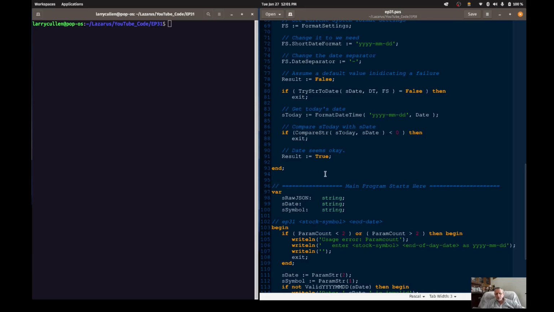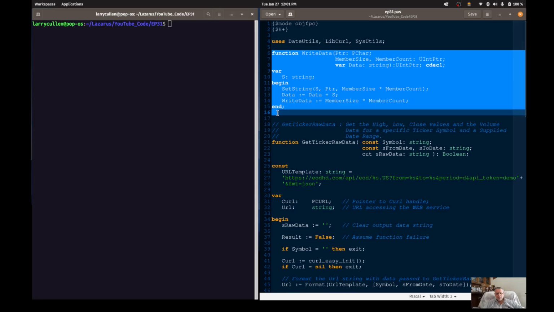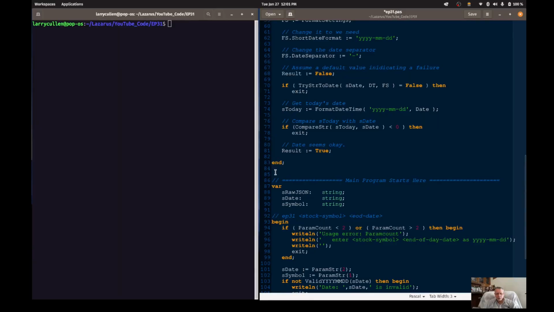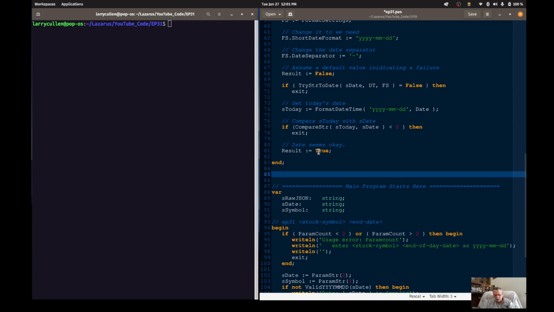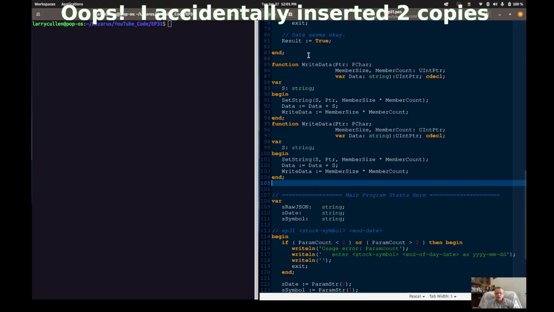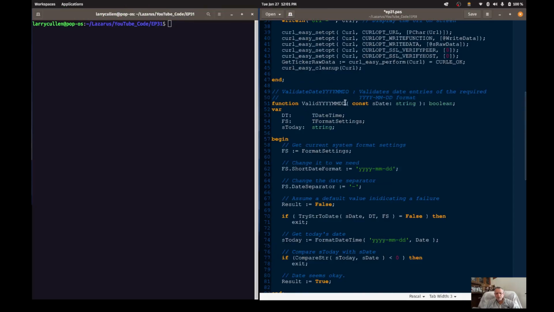So I grab this function code with shift delete, and then I come down here and plug it where I want it to be. I do a shift insert, and now it's where I want it. It's in alphabetical order, coming after valid year, month, day.